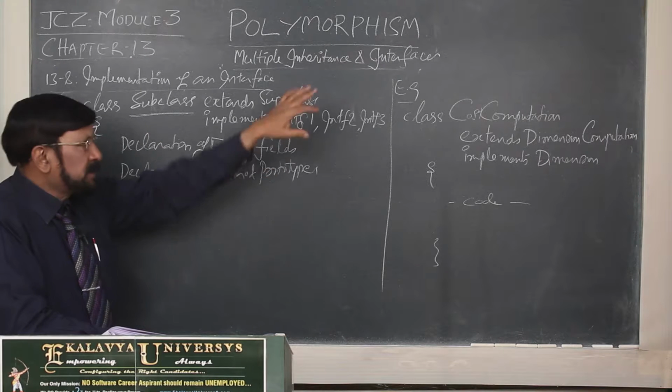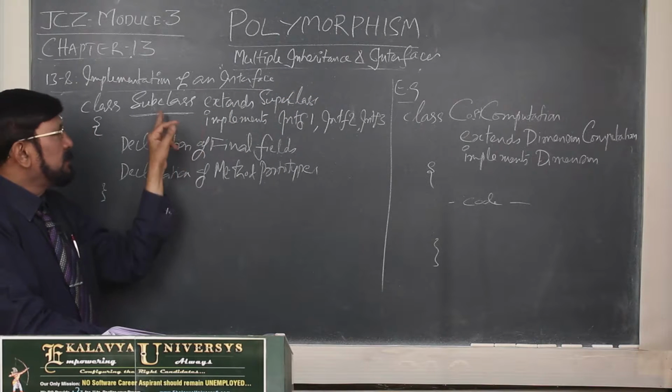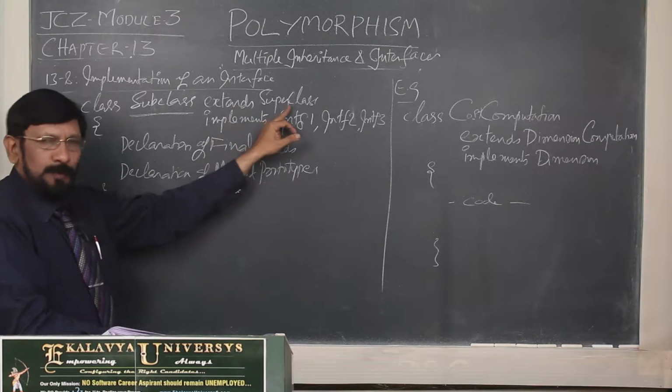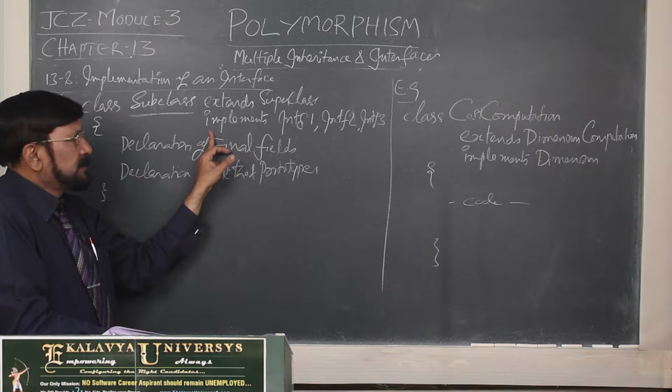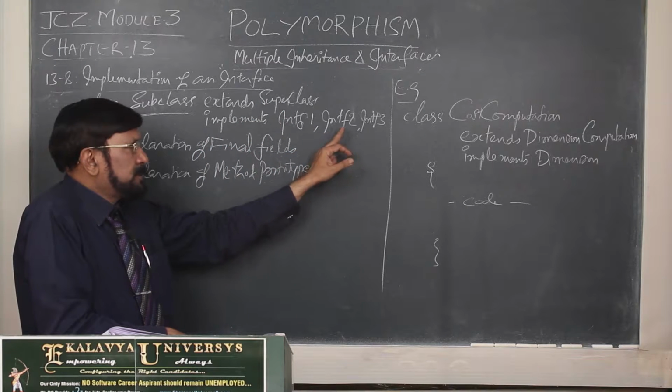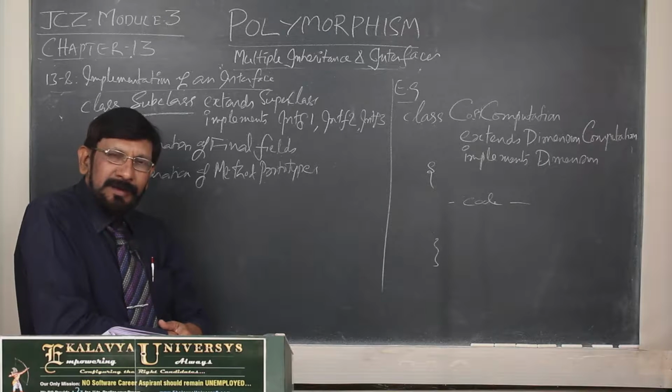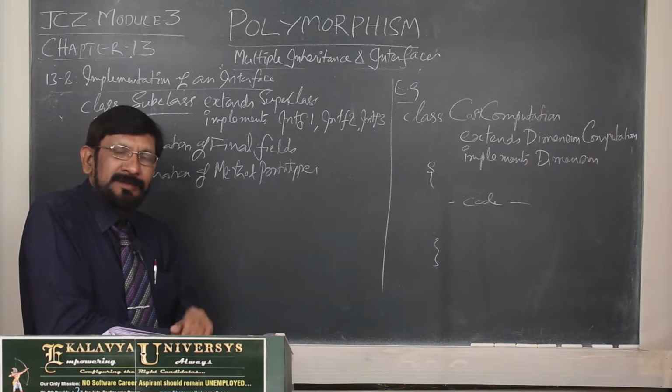Subclass extends superclass, implements interface 1, interface 2, interface 3. Actually, this is multiple inheritance.